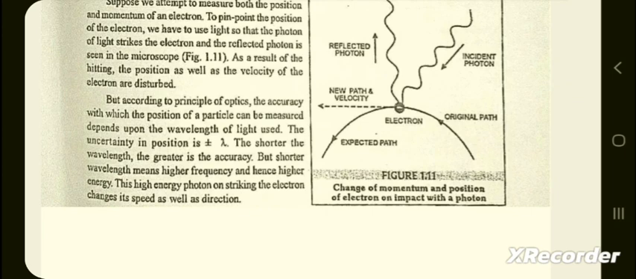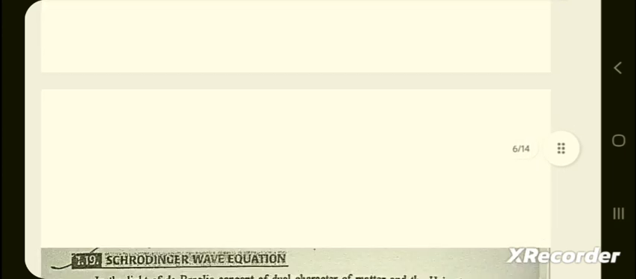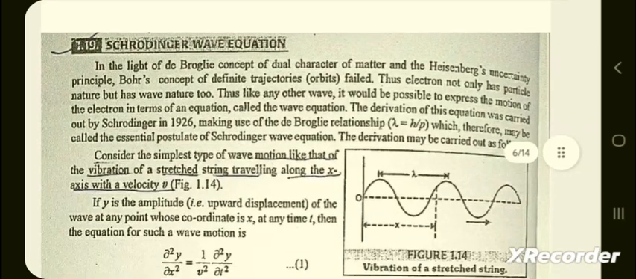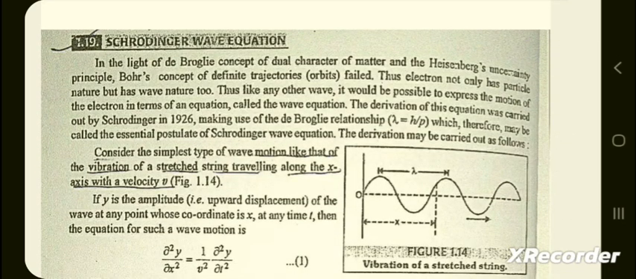The uncertainty in position is plus or minus lambda. The shorter the wavelength, the greater is the accuracy, but shorter wavelength means higher frequency and hence higher energy. This high energy photon, on striking the electron, changes its speed as well as direction. The next topic is Schrödinger wave equation.